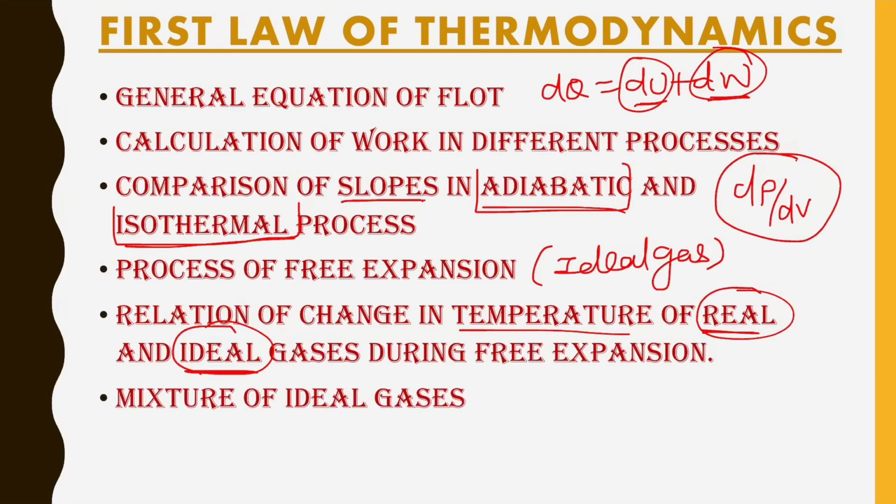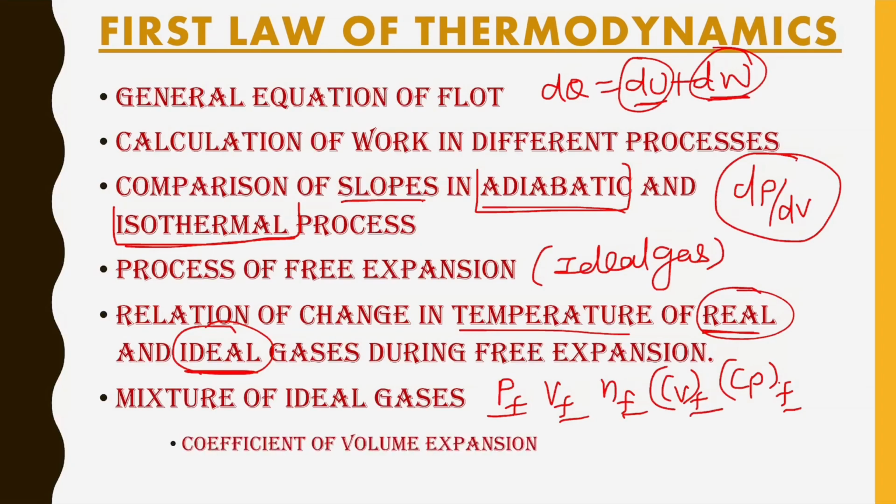Next topic is mixture of ideal gases. It means when we mix two ideal gases having different volume, pressure, number of moles, and different degrees of freedom, what will be the final pressure, final volume, final number of moles, and all the final properties, meaning specific heat at constant volume, specific heat at constant pressure, when they both get mixed with each other? So what is the formula for all of this?